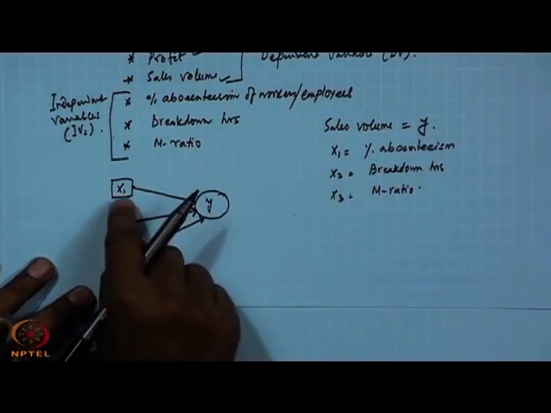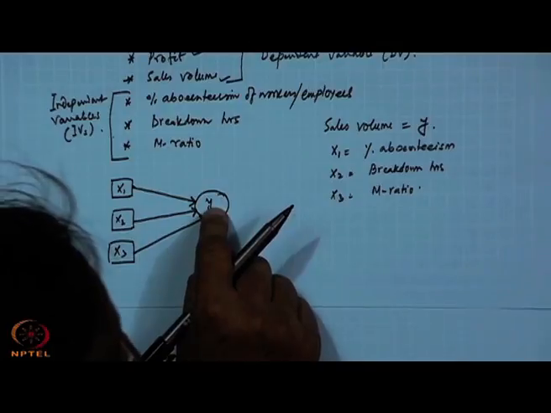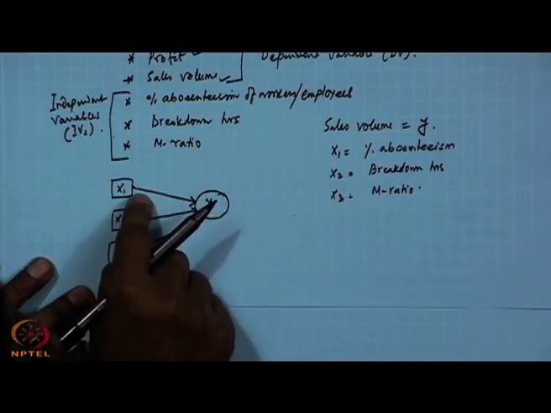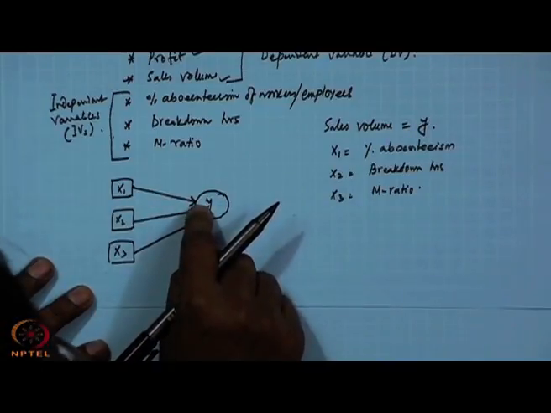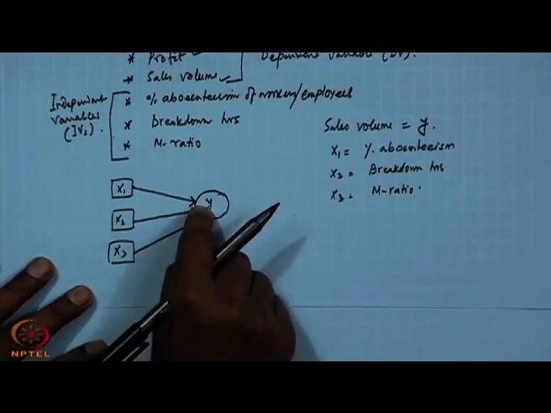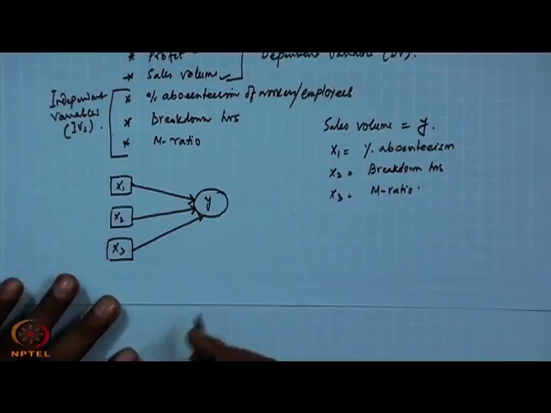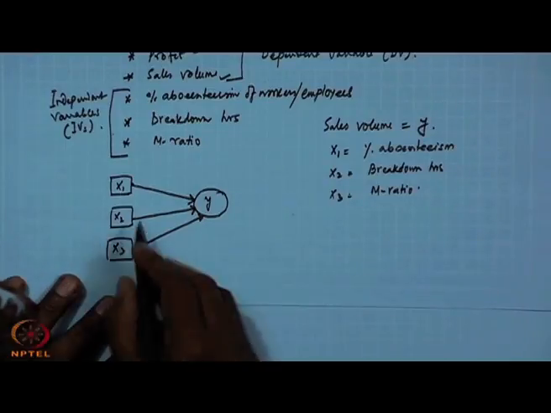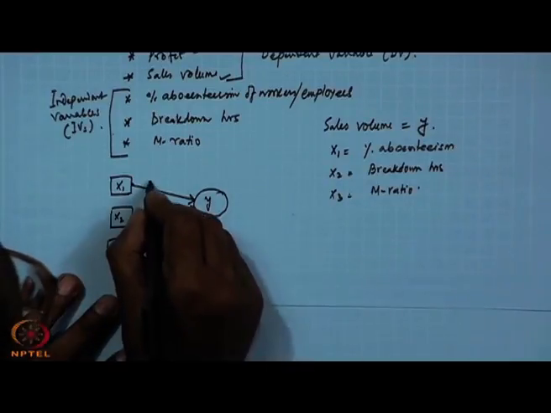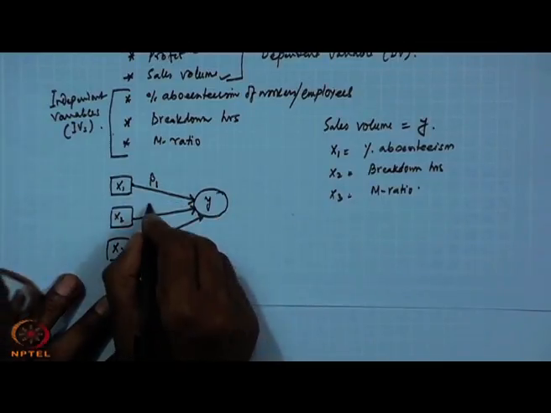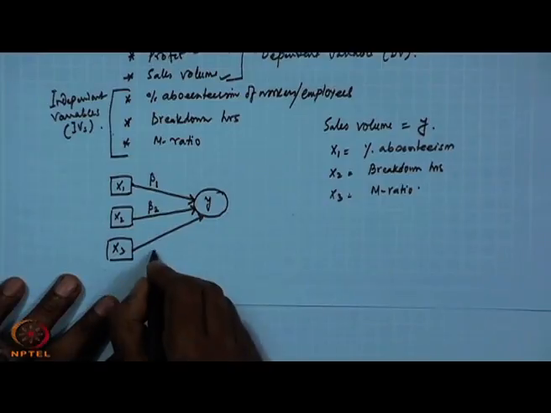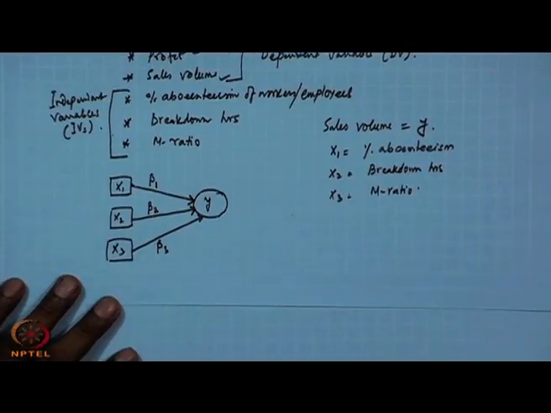So, that means x1 influences y, that is why the arrowhead emanates from x1 and terminates at y. Okay. So, we can say that x1 has influence of beta 1, x2 has influence of beta 2 and x3 has influence of beta 3.